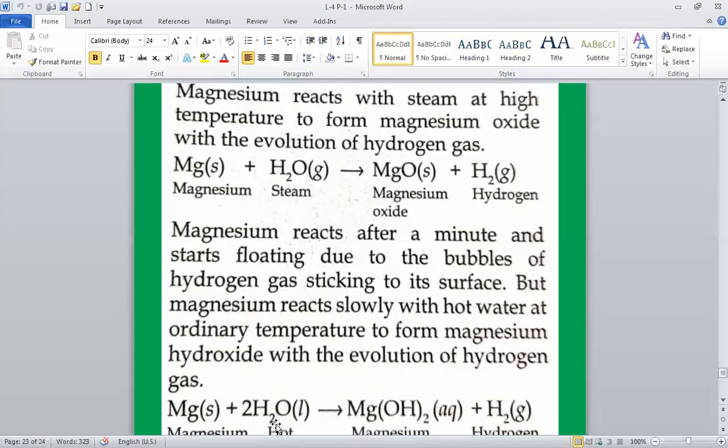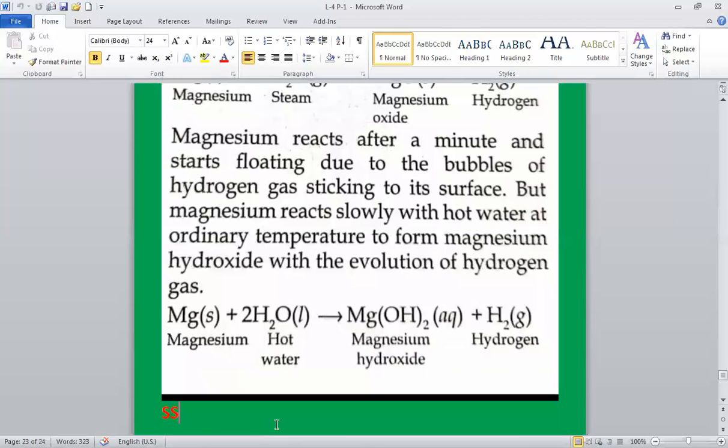Magnesium reacts after a minute and starts floating due to the bubbles of hydrogen gas sticking to its surface. But magnesium reacts slowly with hot water to form magnesium hydroxide with the evolution of hydrogen gas. Magnesium plus water gives magnesium hydroxide plus hydrogen.